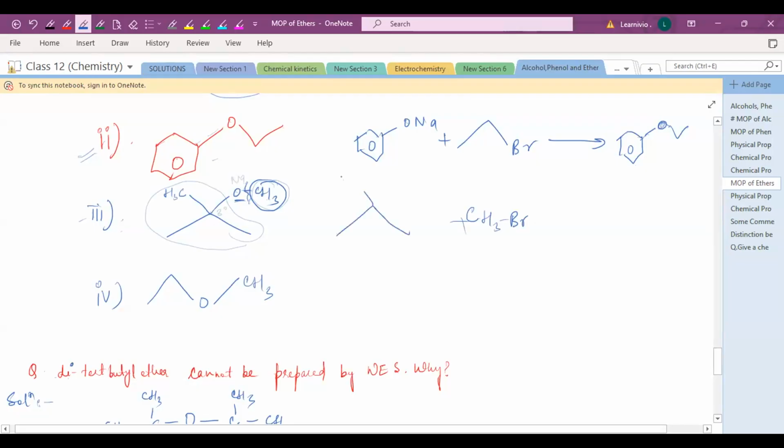2-methyl, and at the 2 position there is a sodium with oxygen. This is your alkoxide, and this is your CH3Br haloalkane. So basically the lone pair of the oxygen attacks this carbon and the bromine leaves, and you will get CH3, this is CH, and here O and the CH3. This is your final product. Okay, is this question clear?